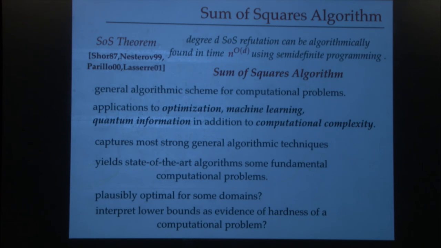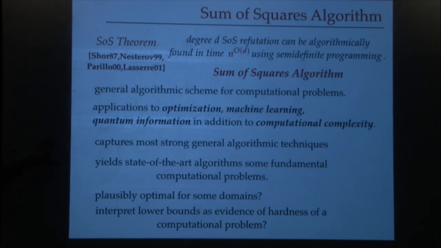Yes. And so what's nice about this is the following. It's a general algorithmic scheme that's applicable to many computational problems. This is because it's just polynomial feasibility. Wherever you can encode your problem as polynomial feasibility, which happens to be a very general versatile encoding scheme, you can adapt your problem to fall into this framework. Okay? And it has applications to many fields. It captures many strong techniques and actually has yielded new faster algorithms for many problems of our interest. Okay, so in some sense, I showed you the flip side of it today, but it's also algorithmically very useful, and therefore we care about it.